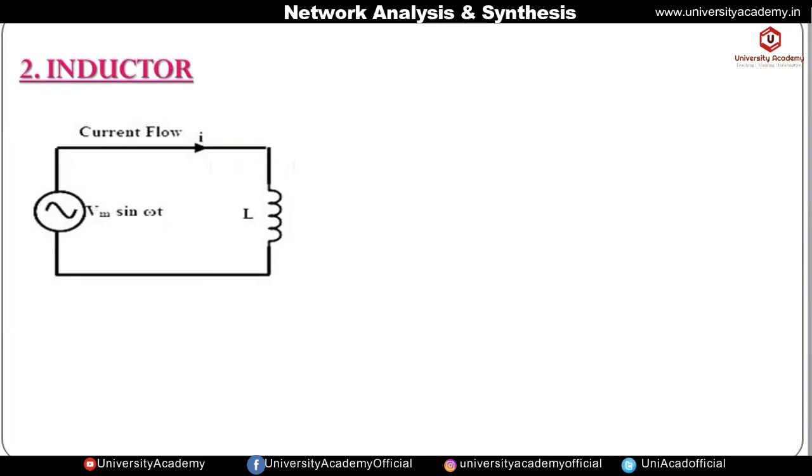So this circuit consists of a pure inductor. As it is a pure inductor, there is no resistance. Okay, so it means resistance value is 0 and only pure inductor is present, and it is connected to the AC source. So the current which is flowing through the inductor is given by Im sin omega t. Okay, so we know that the voltage across the inductor is given by L into di by dt.